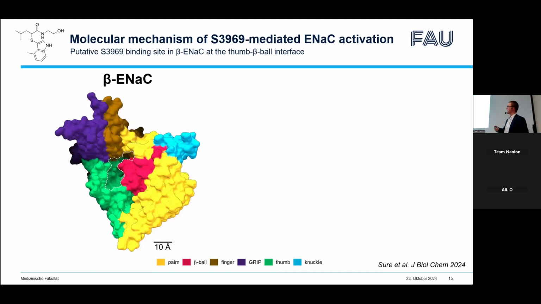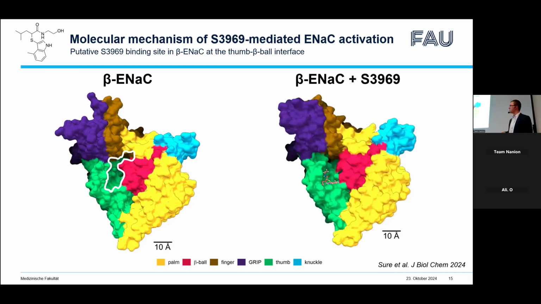After that, we looked at the structure to find a putative binding site within the beta subunit which corresponds to the identified sequence. And we were lucky enough to find a cleft formed by parts of the thumb domain, shown here in green, and parts of the beta ball domain, shown here in red. With the help of a molecular docking approach, we demonstrated that the S3969 molecule can bind to this cleft.